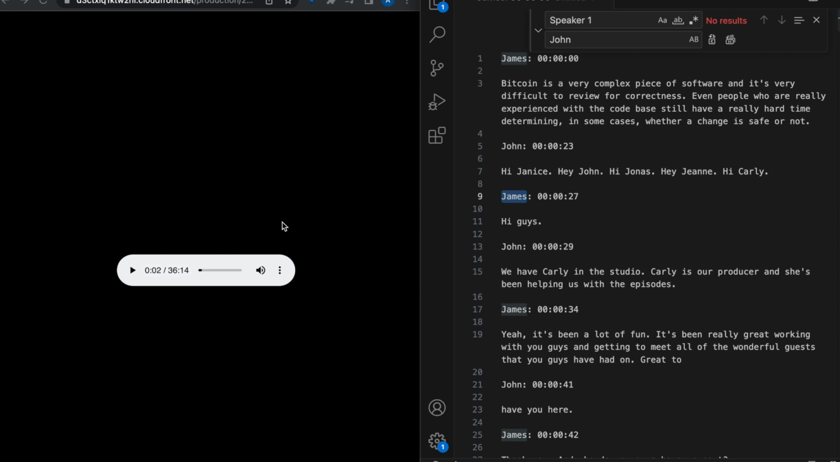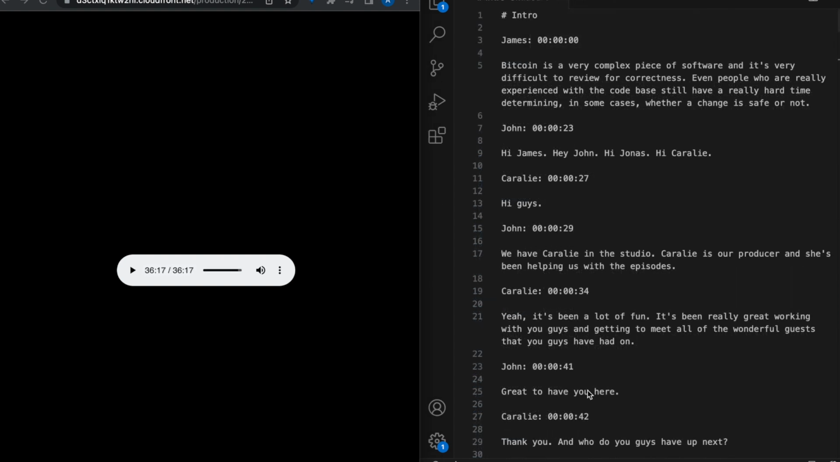And again, I can just follow along with this. If I have this in one window and I have this in another, I can click this. Difficult to review for correctness. I can even change the speeds and things like that. So I'm going to edit this, and I'll see you on the other side to submit it.